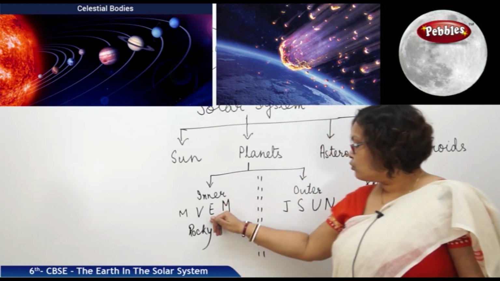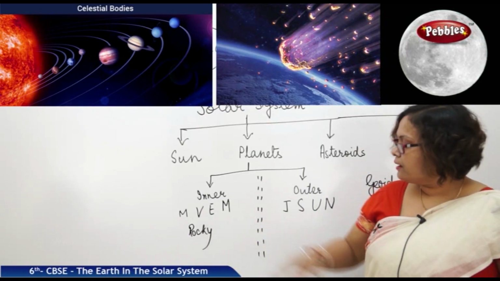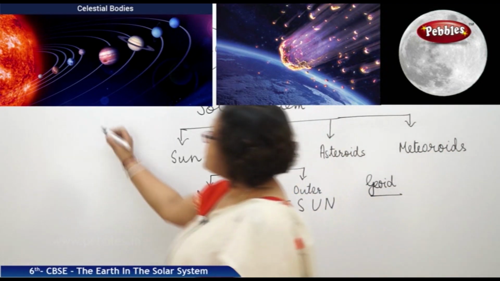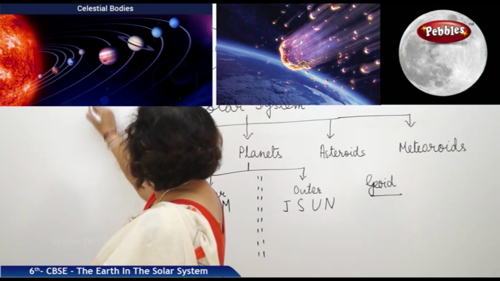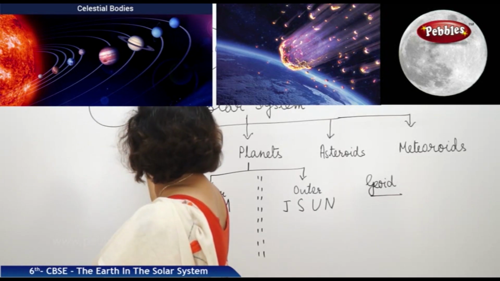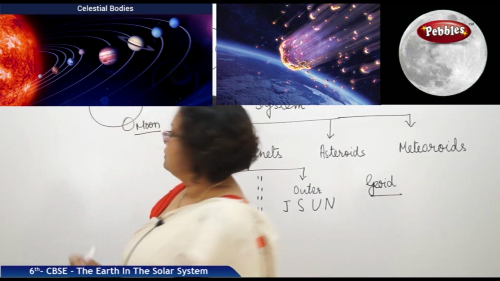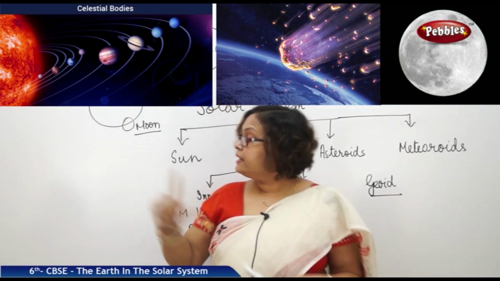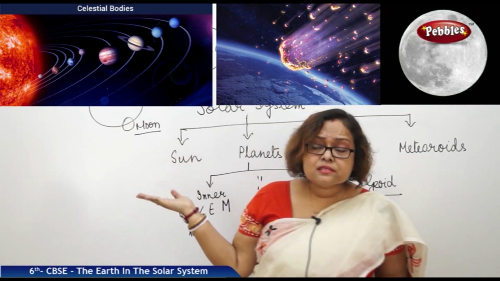Some of these planets have natural satellites. Our Earth has one satellite only that is orbiting the Earth, and that is Mr. Moon. Moon is the only natural satellite that we have, and we have all seen, right?